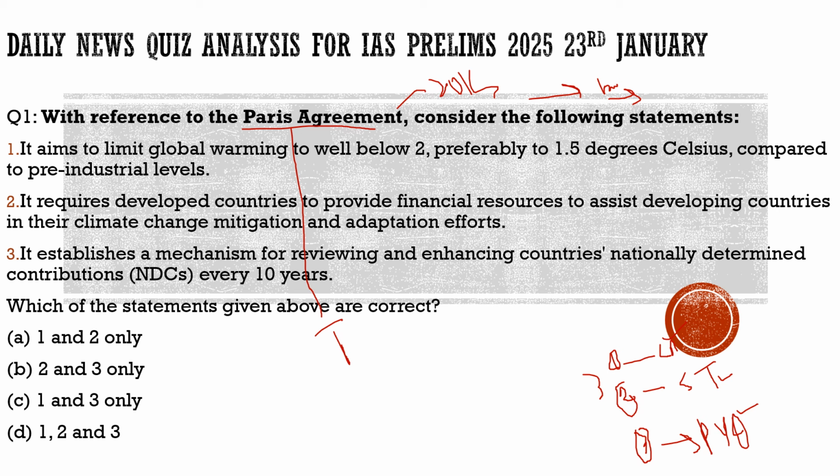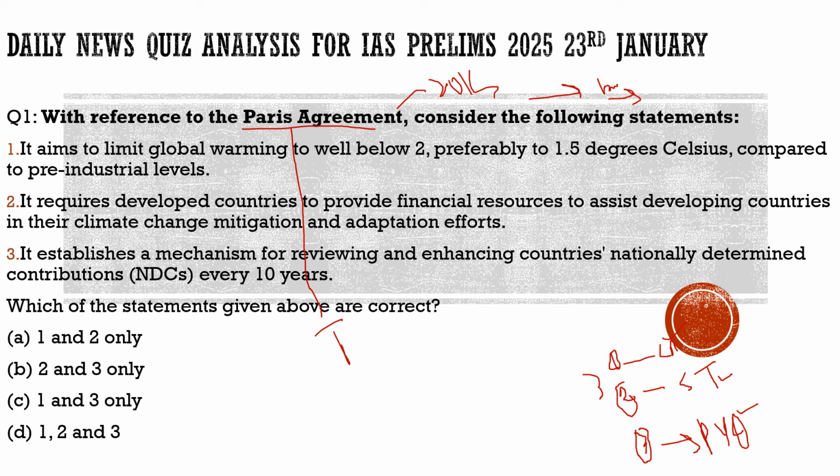So with respect to this, we need to have the basic knowledge about the Paris Agreement, what it is about, what are its core principles, and we need to know what could be the impact of US withdrawing from the Paris Agreement. So before we see what would be the impact of it, let's try to understand the basic principle behind the Paris Agreement, what it is about, through this question.